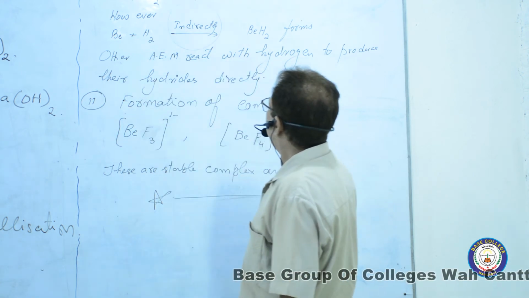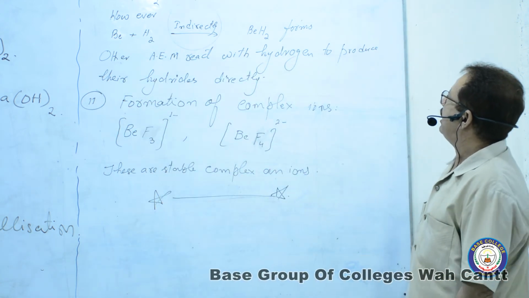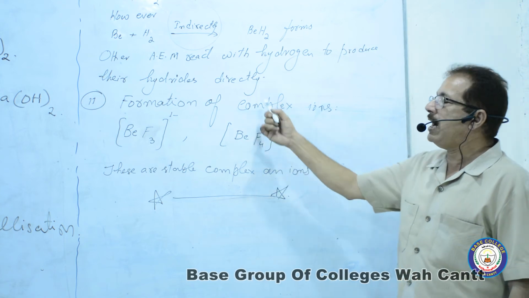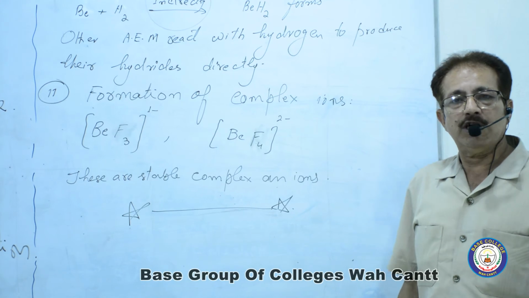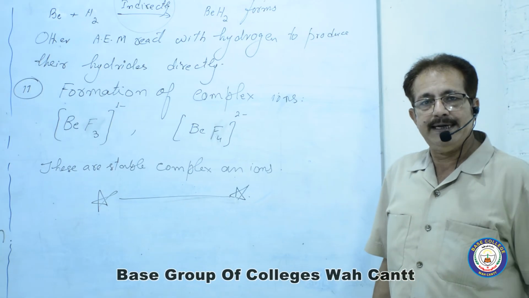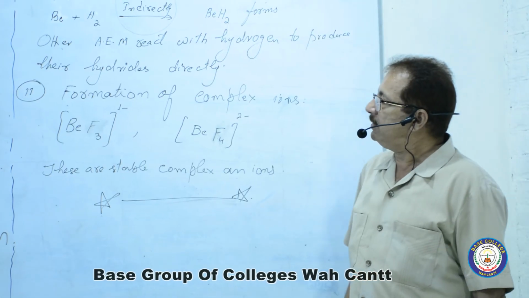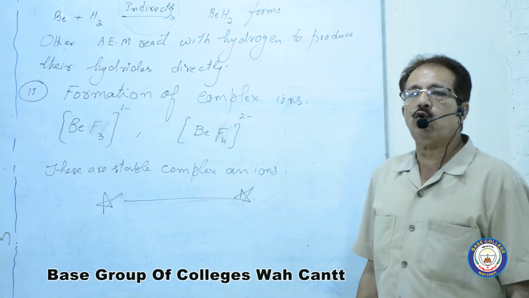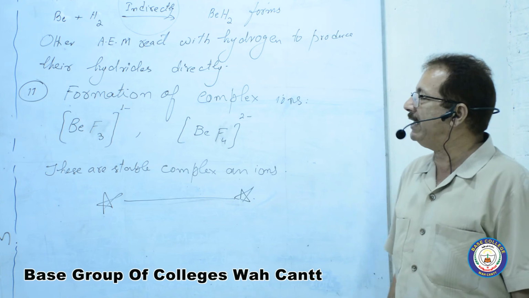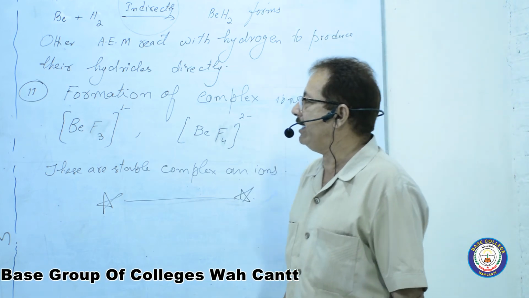Other alkaline earth metals react with hydrogen to produce their hydrides directly. Calcium, strontium, barium, radium, magnesium, they directly react with hydrogen to give their corresponding hydrides.